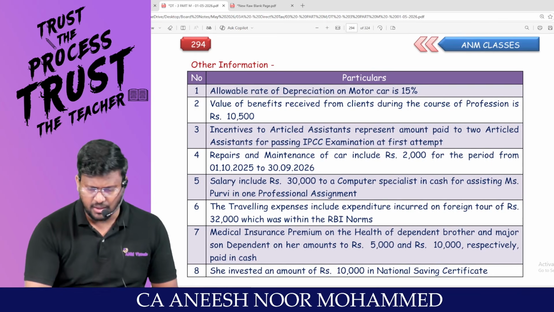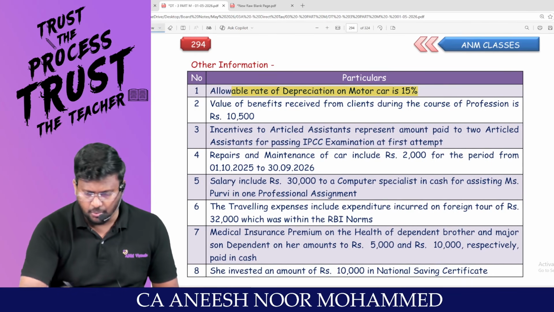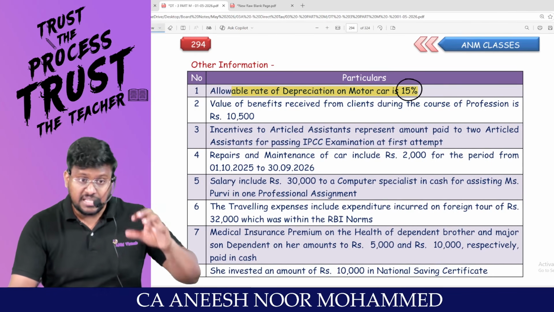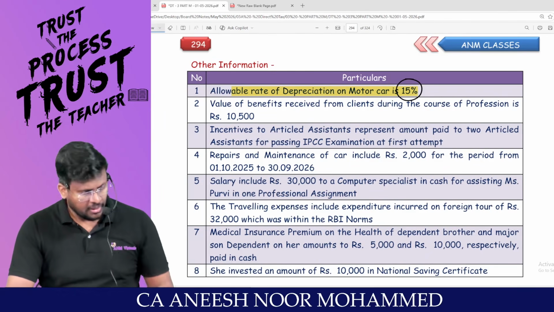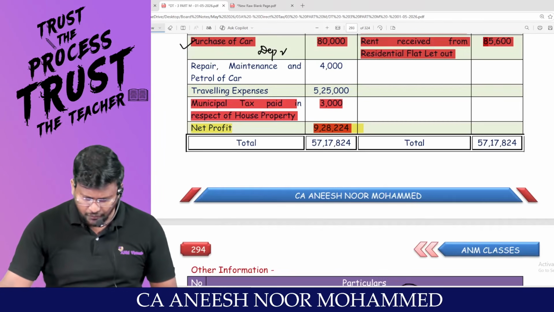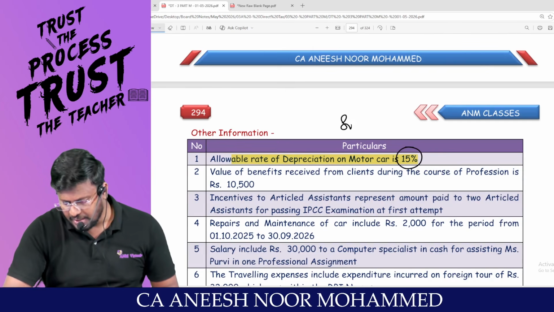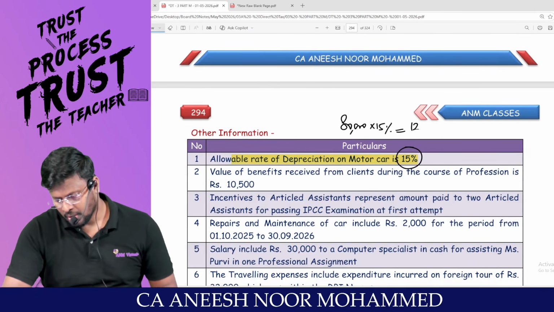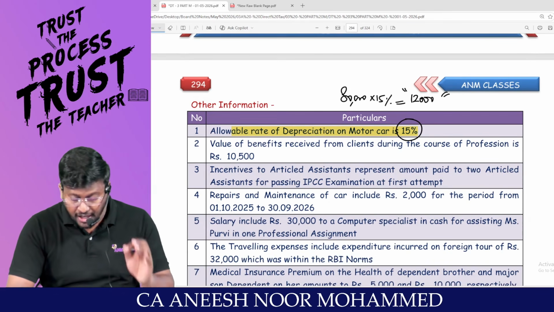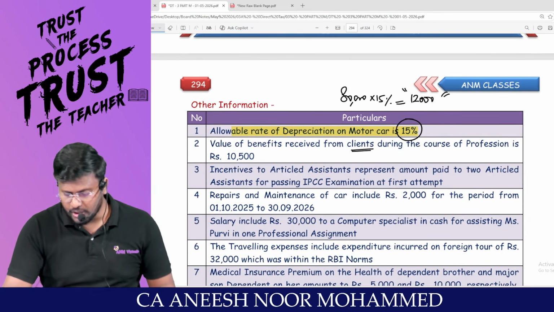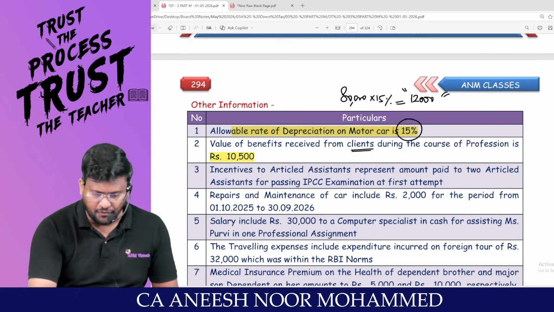What they are trying to say? Allowable rate of depreciation for motor car is 15%. Since the cost of the motor car has been debited to P&L account, it should be added back. And you can claim depreciation for motor car. That means 80,000 into 15% comes to that, we have to reduce it. Am I right, sir? Value of benefits received from client during the course of profession is 10,500.